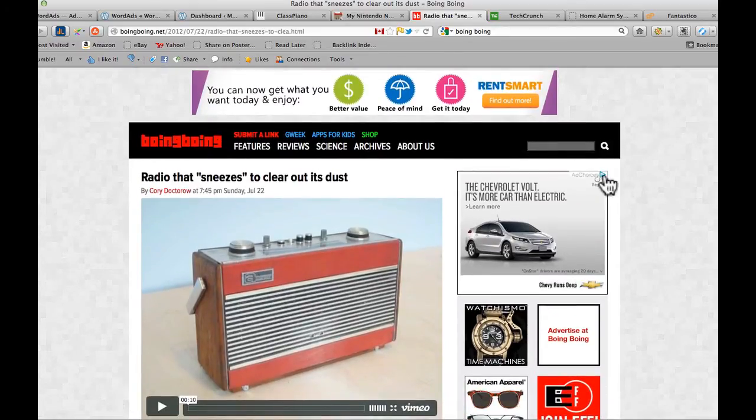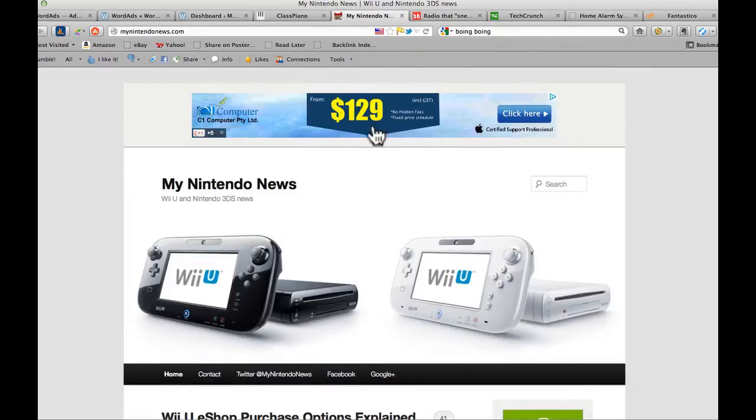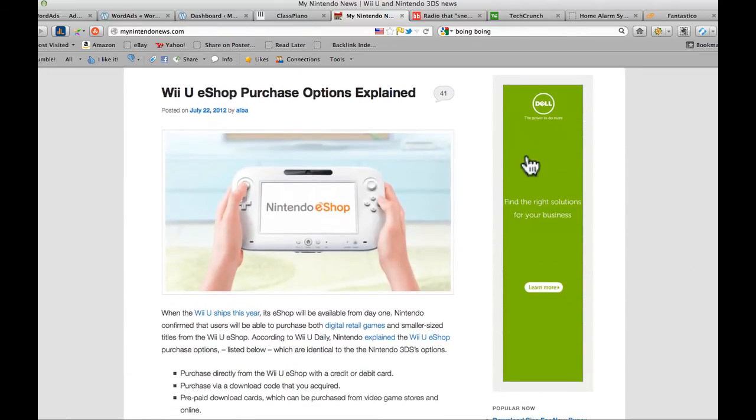You cannot remove AdSense ads from your blog specifically without shutting down the WordAds advertising campaign and turning ads off altogether. So that is how that works there, and that is why that works, because I was a little bit confused myself, to be honest. And we've got sites like My Nintendo News, which also has an AdSense ad here at the top, but at times that'll display a non-AdSense ad block, and then they've got a non-AdSense one down here, which is the WordAds, probably from Federation Media platform for Dell.